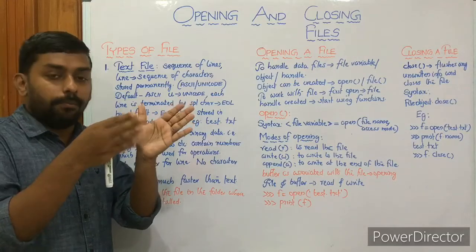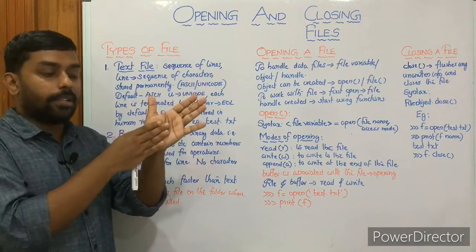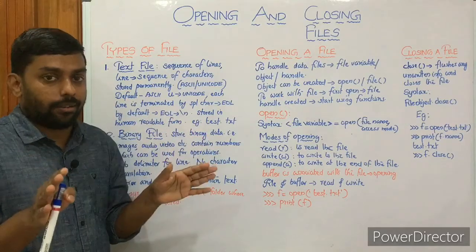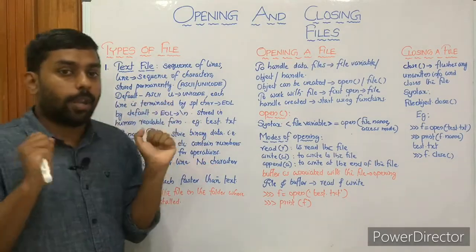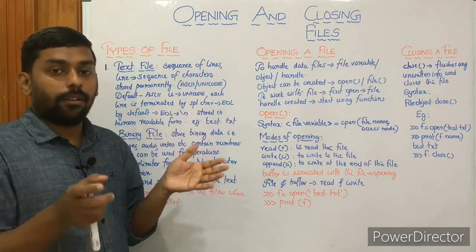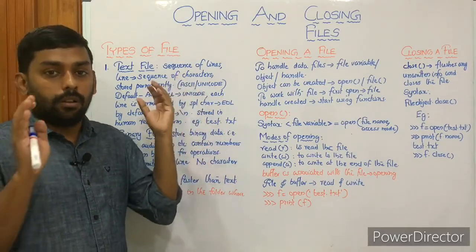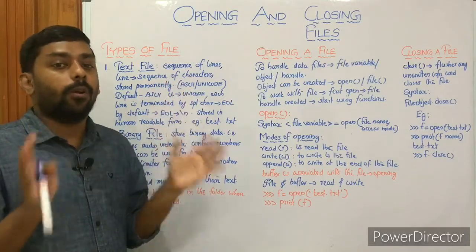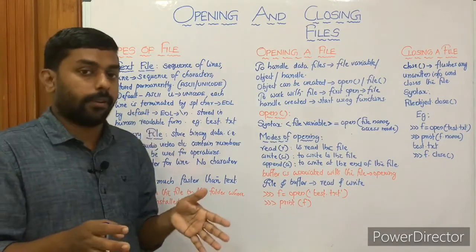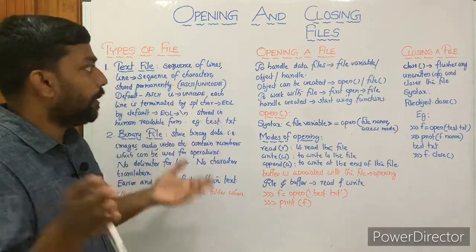Hope you understood it, right? We missed the intermediate step as we have experienced in a text file. So computer science will be directly converted to binary machine code, so there is no character translation. These are the two types of files, and we have to deal with both. Both are very simple, and the visible difference is that you can read all the characters when working with a text file, but you cannot read them as such in the case of a binary file when you directly open it. Otherwise we can see it. We'll be experiencing it, don't worry.